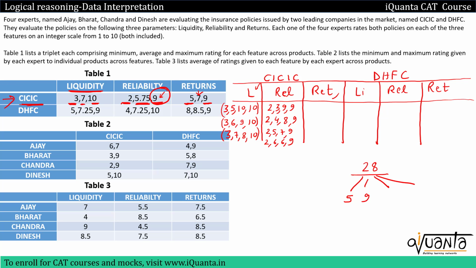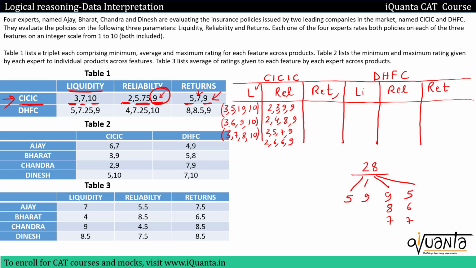Can we have 10 and 4? No, because the maximum rating that returns can get in CICIC is 9. So we cannot have 10. So that means I'll have another pair of 9, 5, then 8 and 6, then 7 and 7.